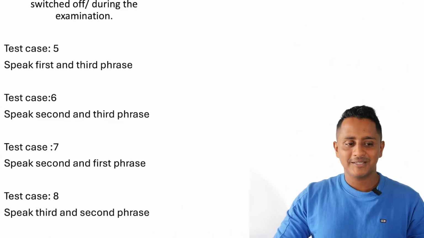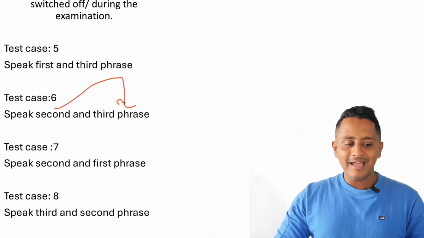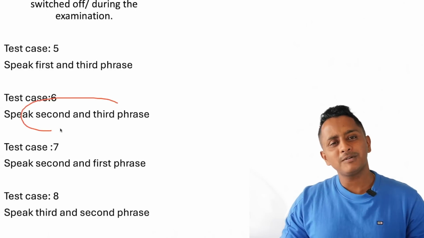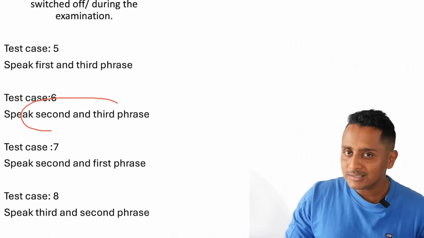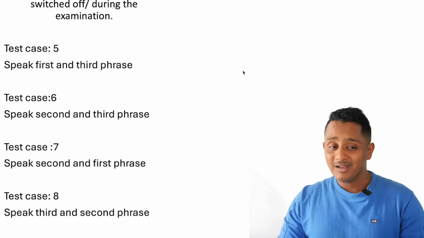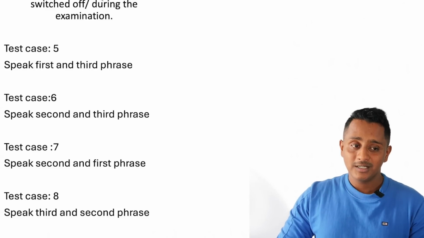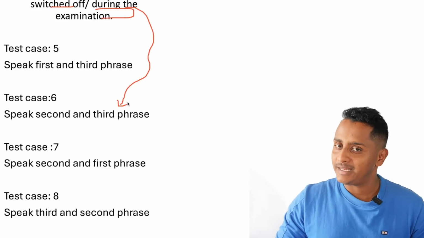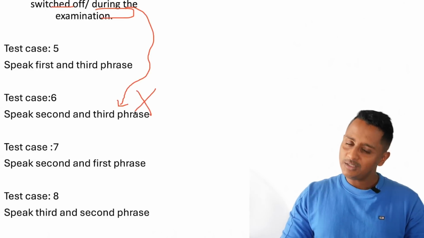So test case number 6: the second and the third phrase. This is almost close to the second 50%, so it will not fetch the marks, which we already saw in the beginning. We spoke this, right? Switched off during the examination. This is the same as the second and the third phrase, so this will not give you marks.